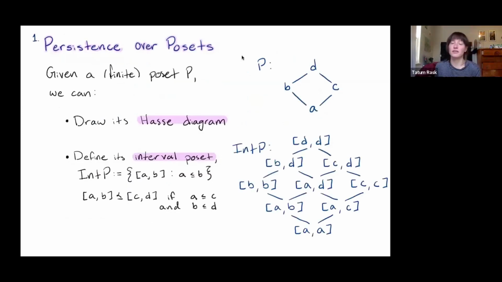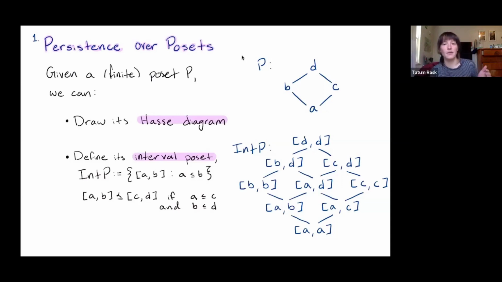So let's jump right into persistence over posets. And I just want to start by giving some definitions for posets that will help us understand the talk later on. So in this talk, we're going to be working with finite posets. That's just so I don't have to go into some technicalities that I don't want to go into the weeds with today. So given a finite poset P, I'm going to be drawing a Hasse diagram, which you see in that top right corner.